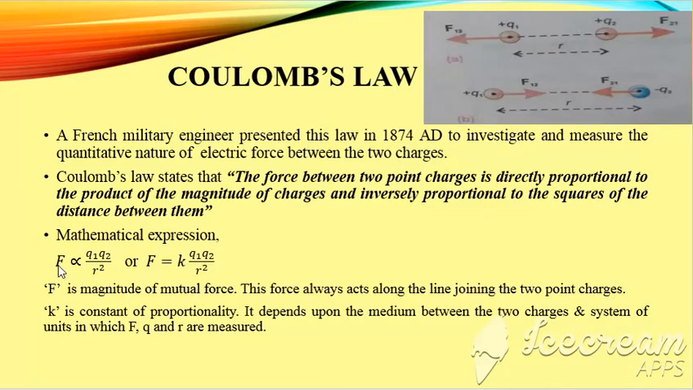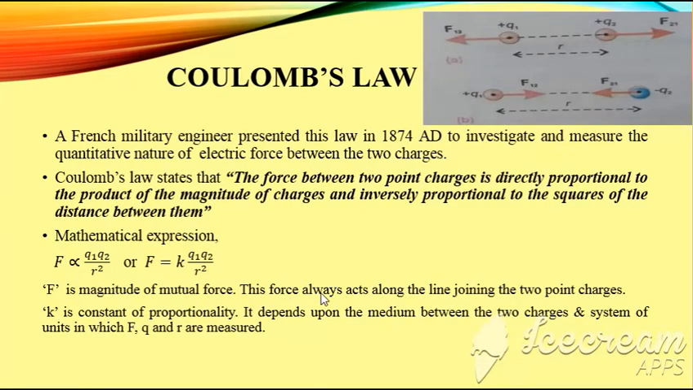Look at the position of my cursor. This is directly proportional to the product of two charges, Q1 and Q2, and inversely proportional to the square of the distance between them. Or F is equal to K Q1 Q2 over R squared, where K is the constant of proportionality, F is the magnitude of the mutual force, Q1 and Q2 are the two charges, and R is the separation between the two charges. I have said that F is the mutual force. This force, Coulomb's force, always acts along the line joining the two point charges.